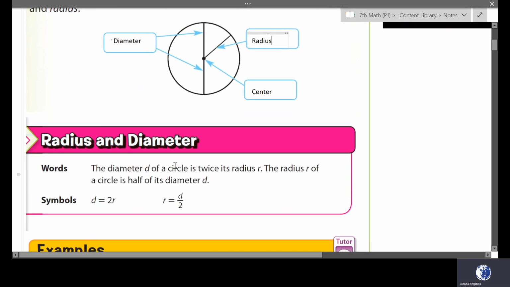The diameter d of a circle is twice its radius r. The radius r of a circle is half of its diameter d. So you can see that here, the radius just goes to the center. The diameter is 2 times the radius. You can see that. And the radius is half of the diameter.